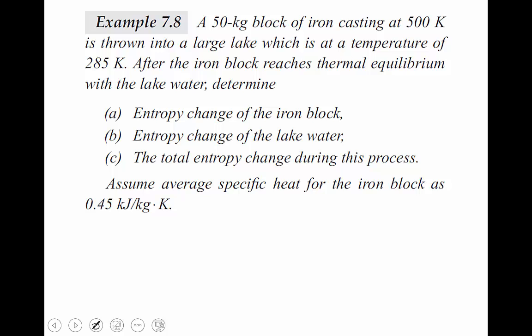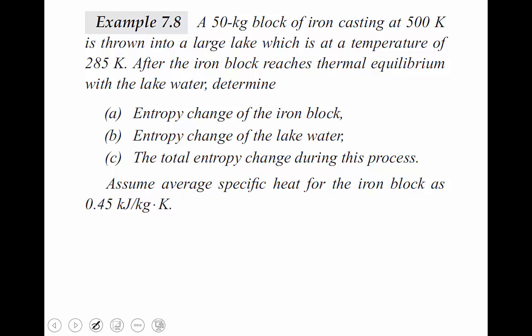Please understand, after the iron block reaches thermal equilibrium, both the iron block and the lake have the same temperature. The iron block is the smaller one and the lake is the bigger one, so the iron block will come to the lake temperature. At that particular instant, the temperature of the iron block is equal to the lake temperature.